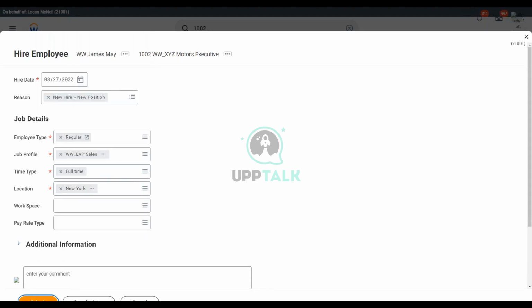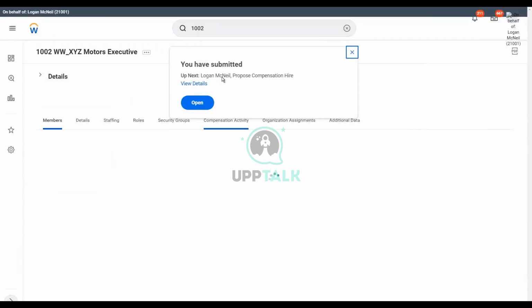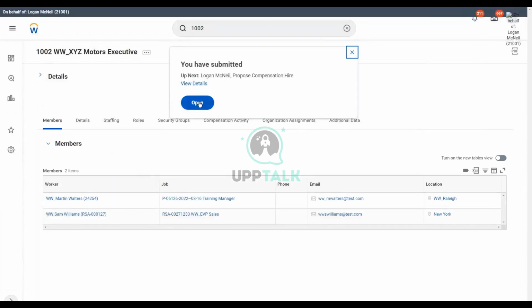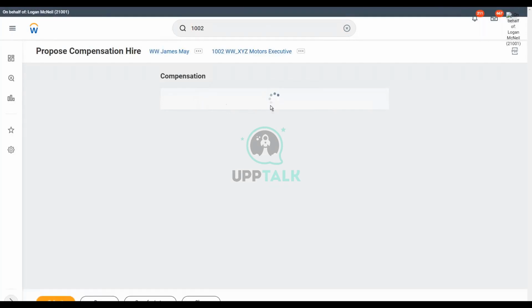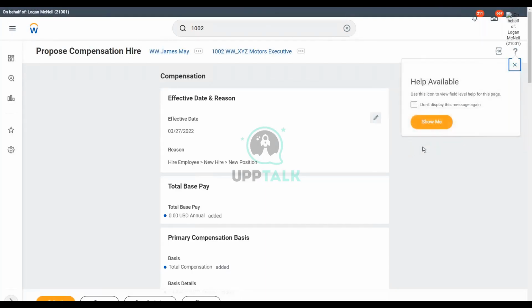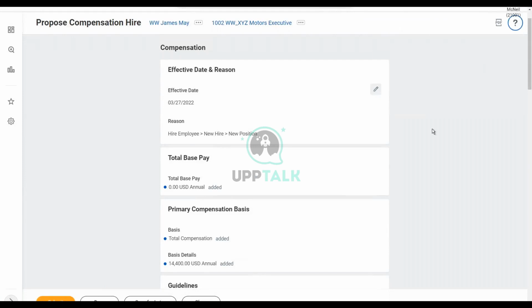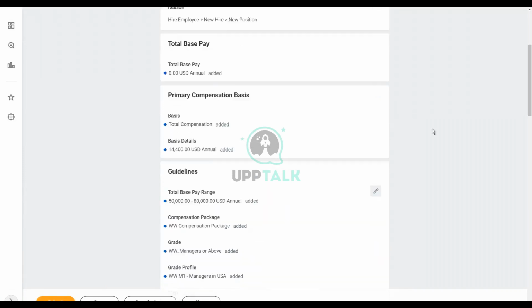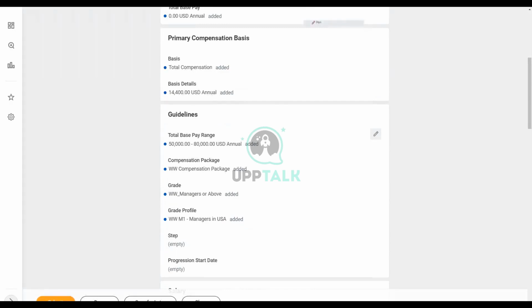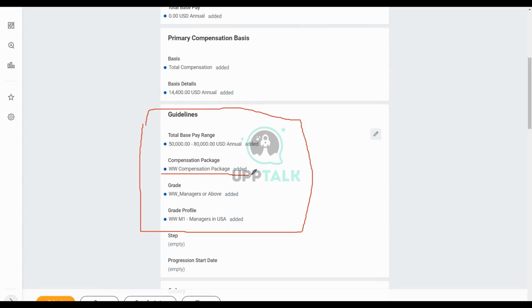So after we click on Submit, it goes to the proposed compensation hire task. So let's open that and review what is happening here. You see, the package has to default. If it is not defaulting, that means there is some problem with the way the rules and everything have been set up. The package has to default. If the package does not default, none of the other components will work correctly.